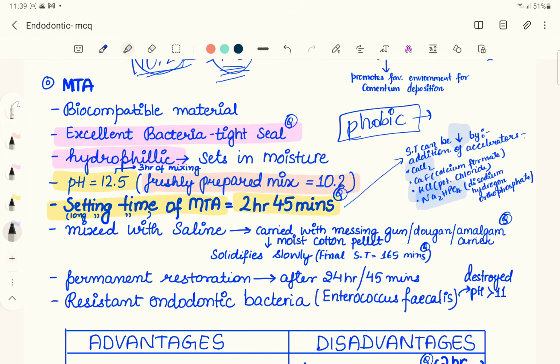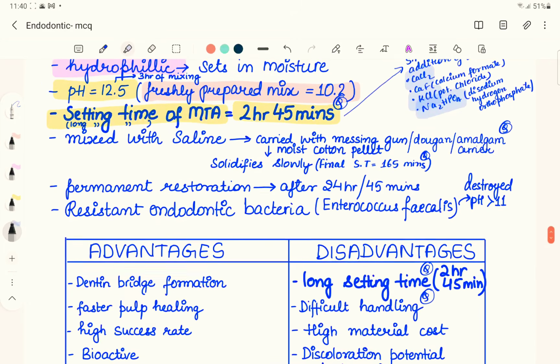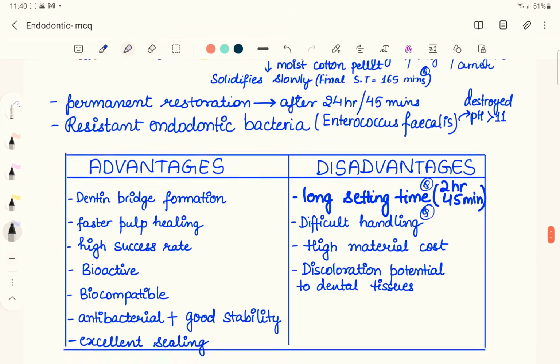And one of the main advantages of using MTA is that it has an alkaline pH. Because of that, it promotes cementum deposition. Another one is that, again because of this alkaline pH, it resists the endodontic bacteria, Enterococcus faecalis, E. faecalis. So it also resists bacterial growth.